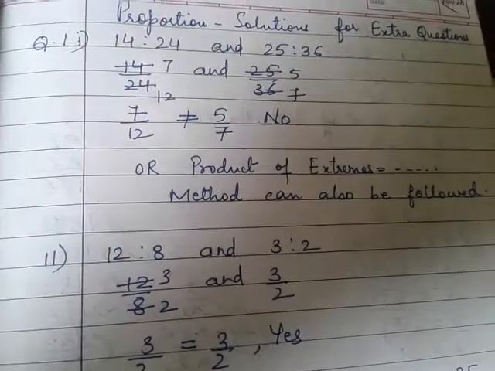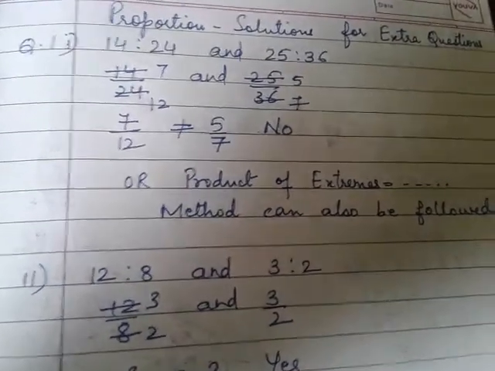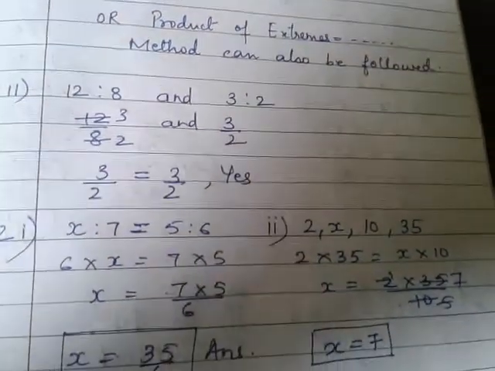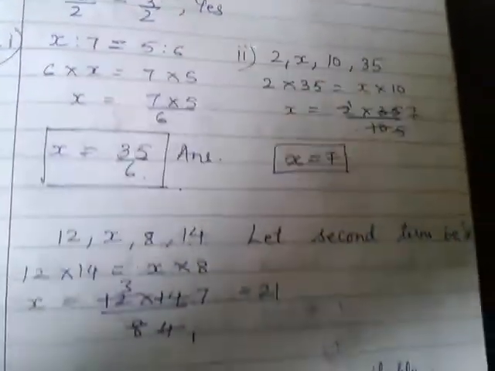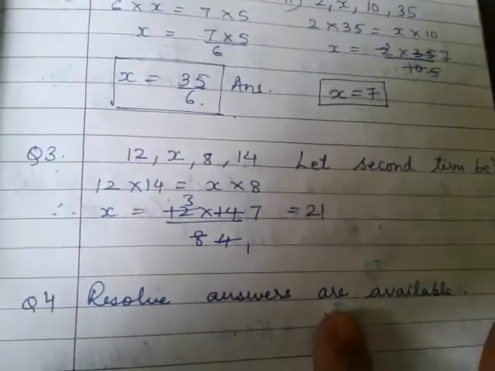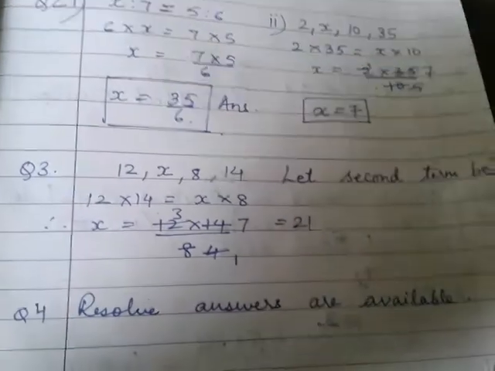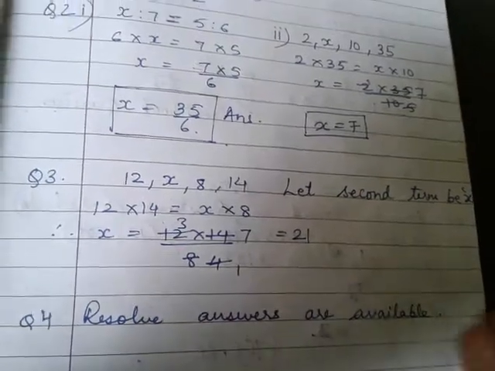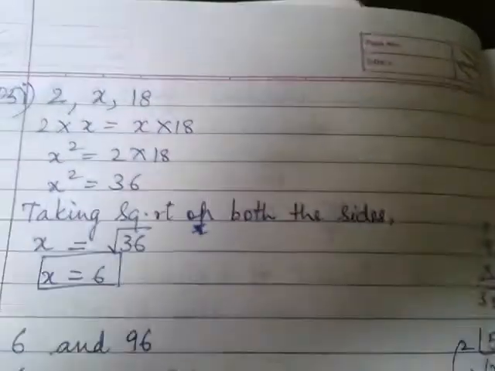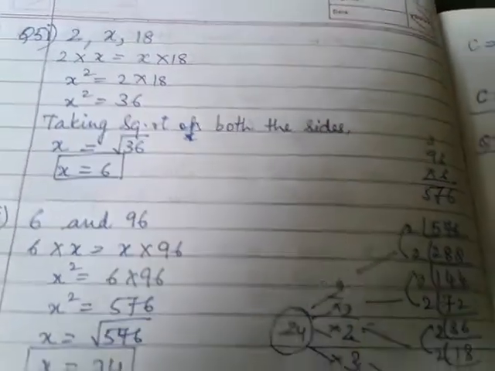Now these are the solutions for extra questions. You can see, wherever needed I have solved and I have shown you. Resolved answers are available because these are textbook questions, so you can see from the classwork. I hope you have maintained the classwork.